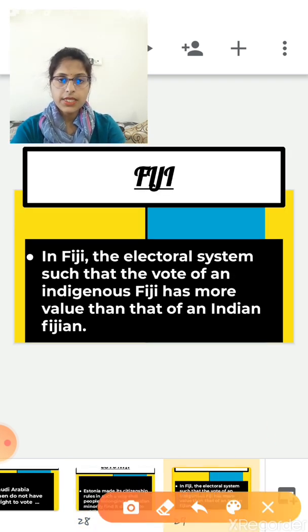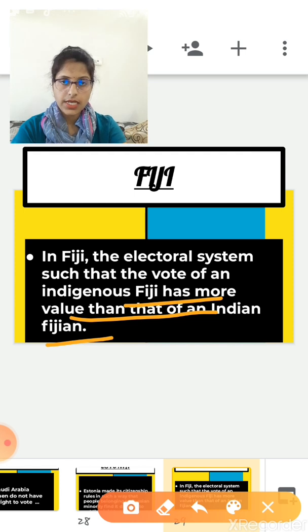In Fiji, the electoral system is such that the vote of an indigenous Fijian has more value than that of an Indian Fijian. So basically in these countries, that means Saudi Arabia, Estonia and Fiji, the right to vote of the people was denied, because democracy is based on the fundamental principle of political equality. So the examples of these countries give us the next feature of democracy.